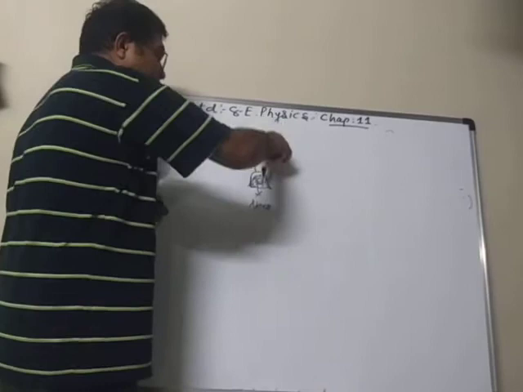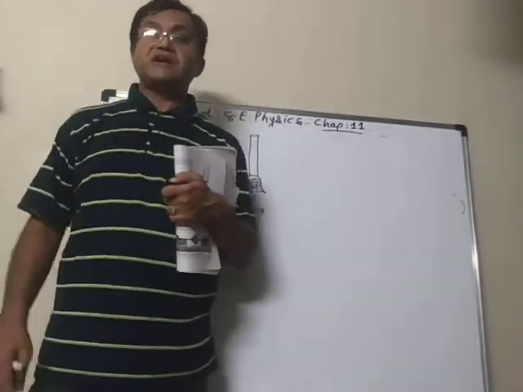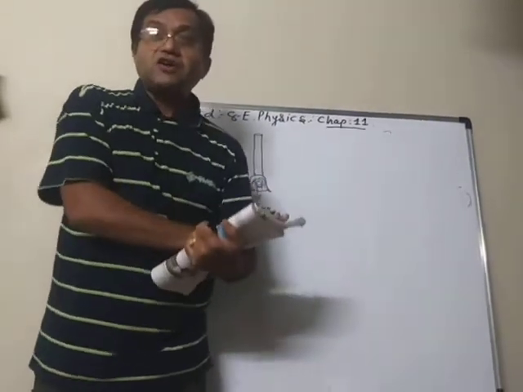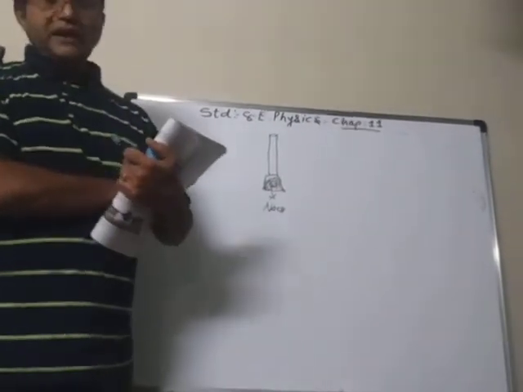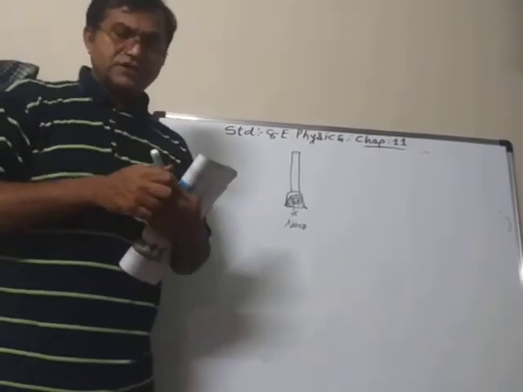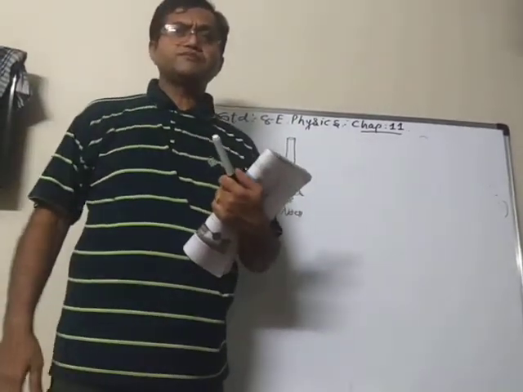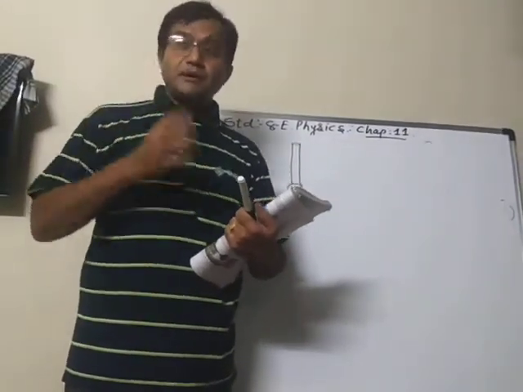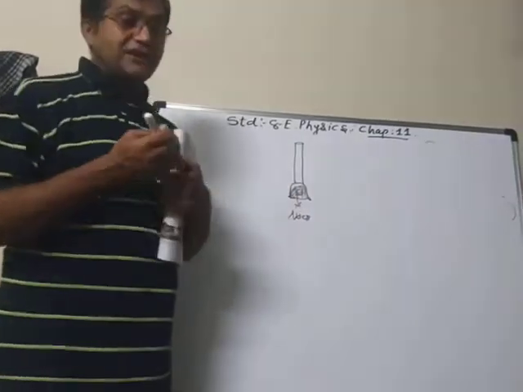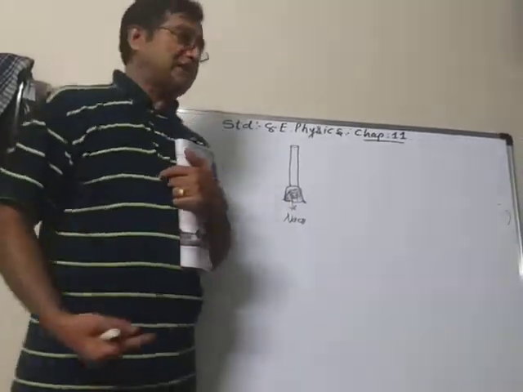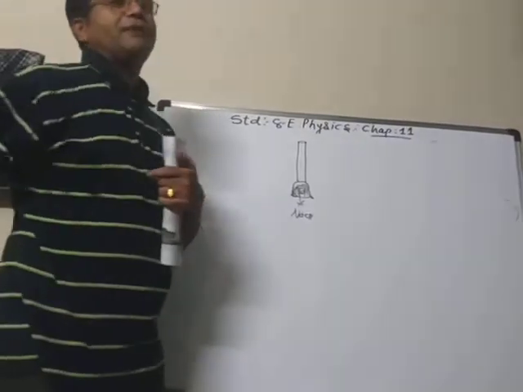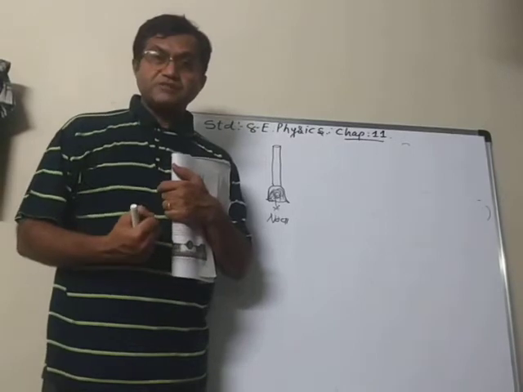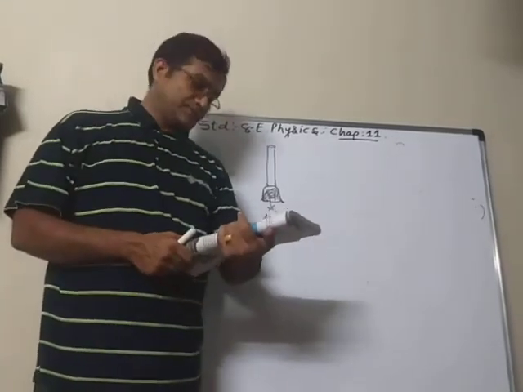But the atmospheric pressure outside is the same. So what will happen? You will see that the rubber sucker will stick on the floor, and you cannot easily take it off. If you want to take it off, you have to make more effort, and only when a little air goes back inside will you be able to pull it. It means that this atmospheric pressure is very, very strong.